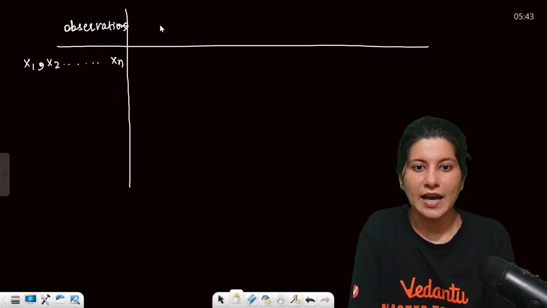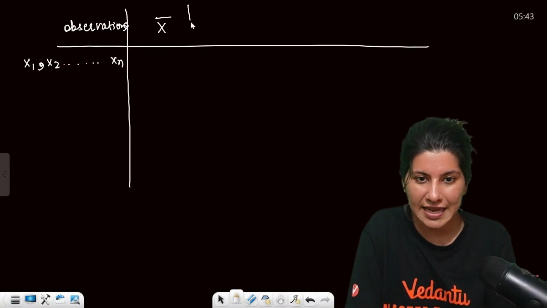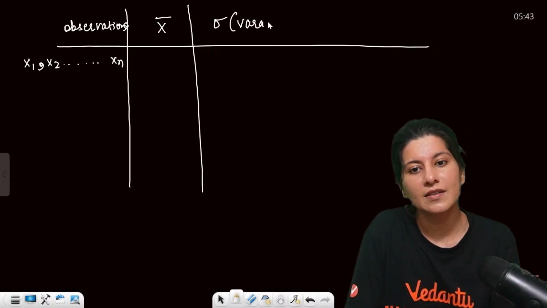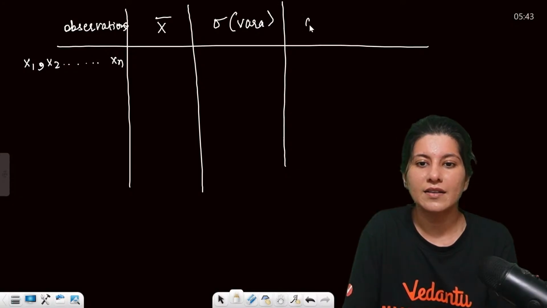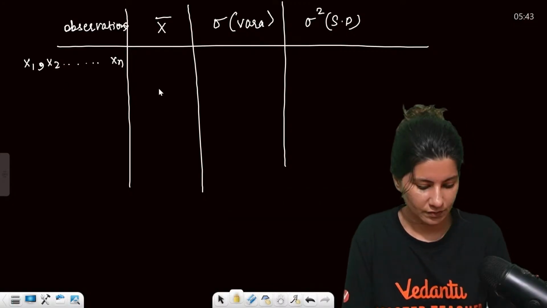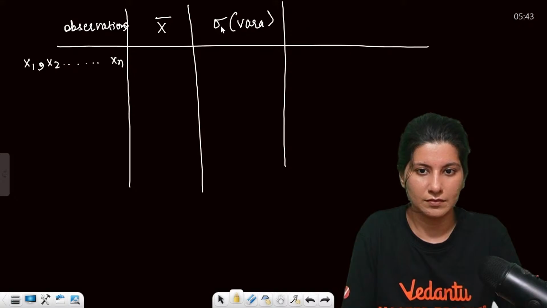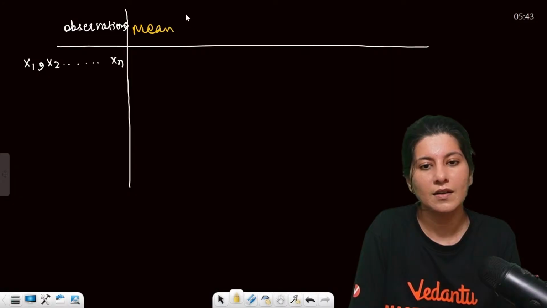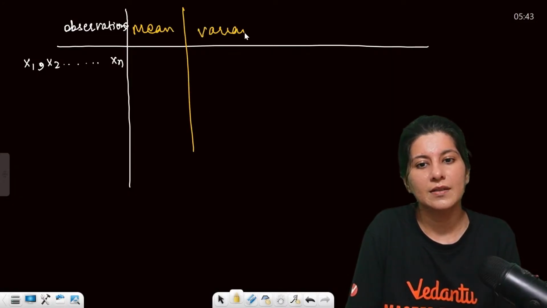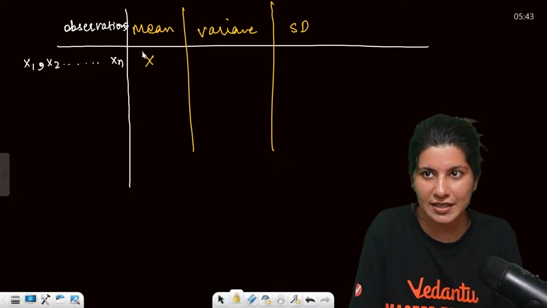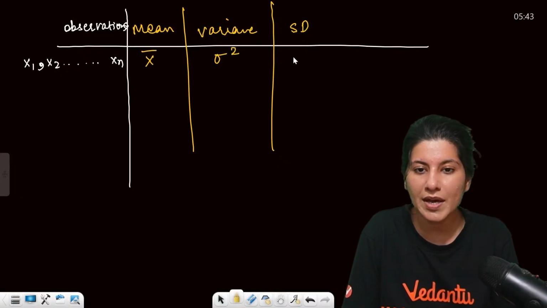Okay, and now the columns: mean, variance, standard deviation, correct? So mean of these observations, let us assume, is x bar, variance is sigma square and standard deviation is sigma.